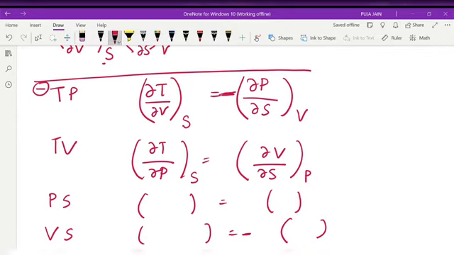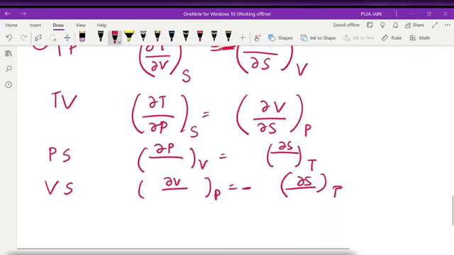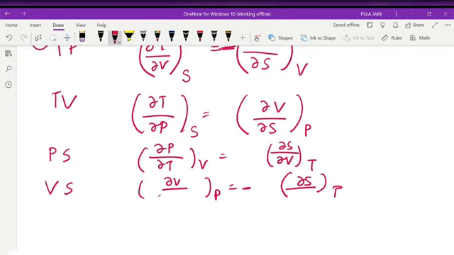Now you see here del P, del S. P is conjugate V, S conjugate T. Here del V, del S conjugate T, V conjugate P. Now here del T and here del V. Here del P and here del.